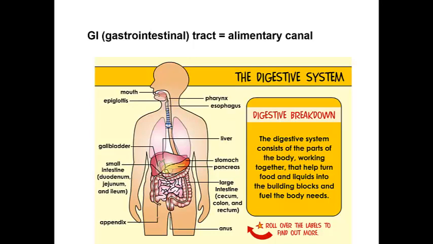Why is it called the alimentary canal or digestive canal? It's called a canal because it's a connected line. It starts from here and finishes there. So it's a connected line. Because of that, it's called a tube or canal. It's a connected path through which the food passes from the mouth till the anus. Because of that, it's called the alimentary canal.